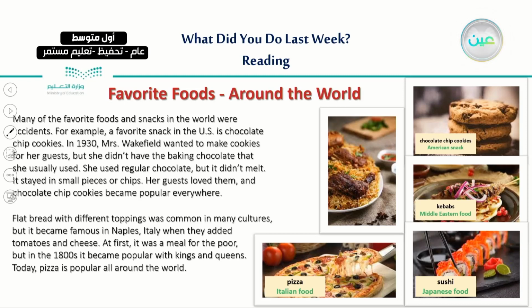Favorite foods around the world. Many of the favorite foods and snacks in the world were accidents. For example, a favorite snack in the US is chocolate chip cookies. In 1930, Miss Wakefield wanted to make cookies for her guests, but she didn't have the baking chocolate that she usually used. She used regular chocolate, but it didn't melt. It stayed in small pieces or chips. Her guests loved them, and chocolate chip cookies became popular everywhere.